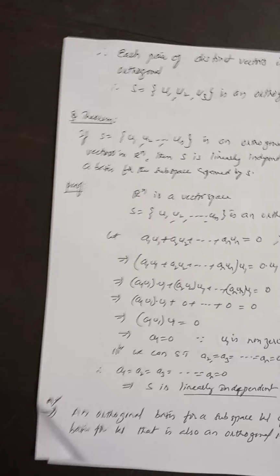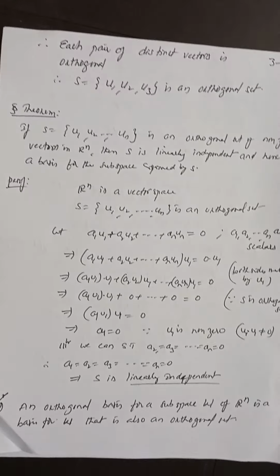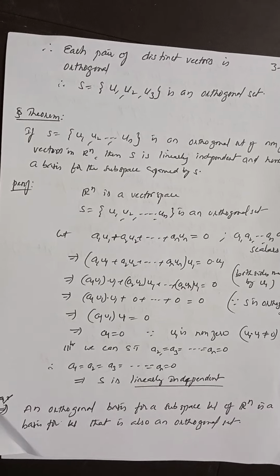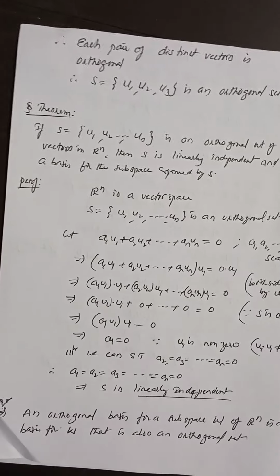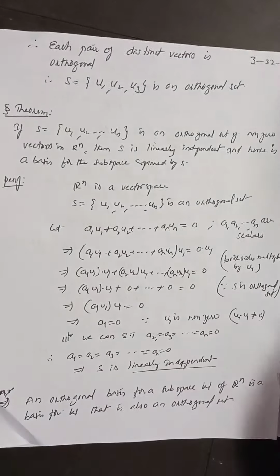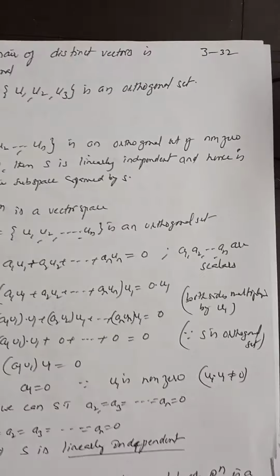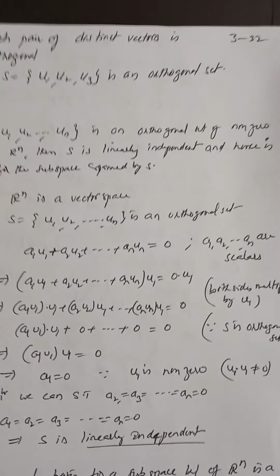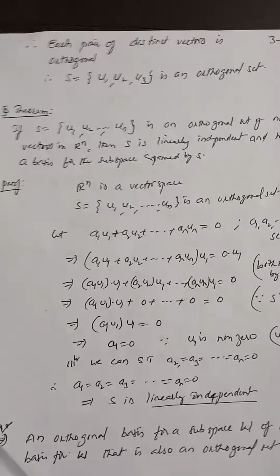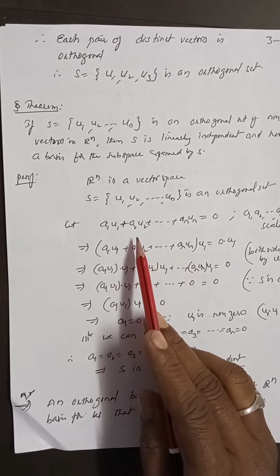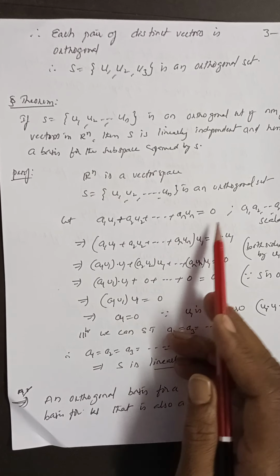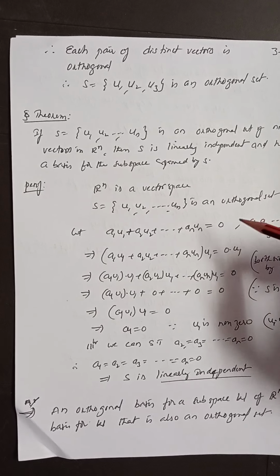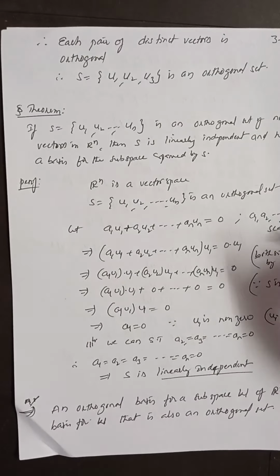Next one is a theorem. If u1, u2 and so on un is an orthogonal set of non-zero vectors in R power n, then S is linearly independent and hence it is a basis for the subspace spanned by S. Now see, R power n, what is the given data? R power n is a vector space where S is equal to u1, u2 and so on un, an orthogonal set. This is important, it is given as an orthogonal set. Now let a1 u1 plus a2 u2 plus so on an un be equal to 0. We have to show that these vectors are linearly independent.